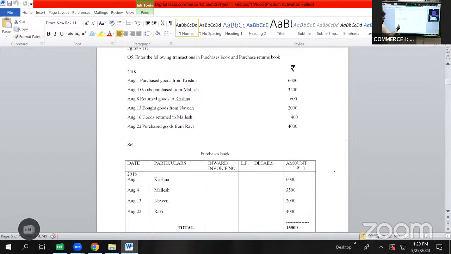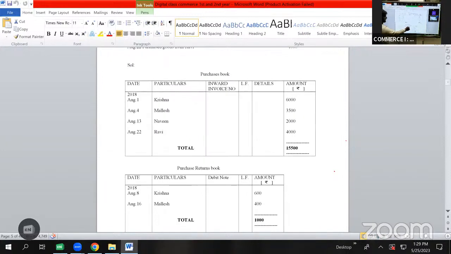We know the format for purchases book. Till now we are familiar with the format for purchases book, which is date, particulars, inward invoice number, LF, details, amount, rupees. Now let us learn the format for purchase returns book, which is date, particulars, debit note. Instead of writing it as inward invoice number, we are writing it as debit note. We have LF, and we don't have details column for the format of purchase returns, and then we have amount column.